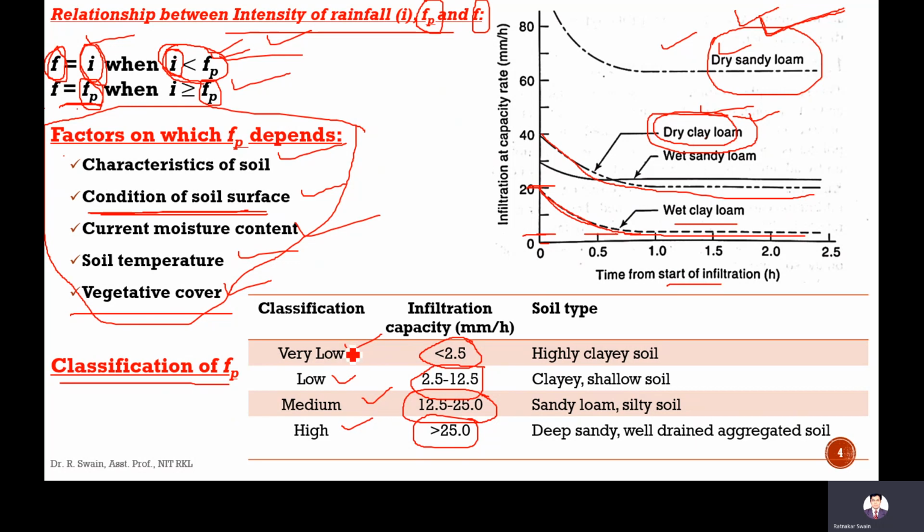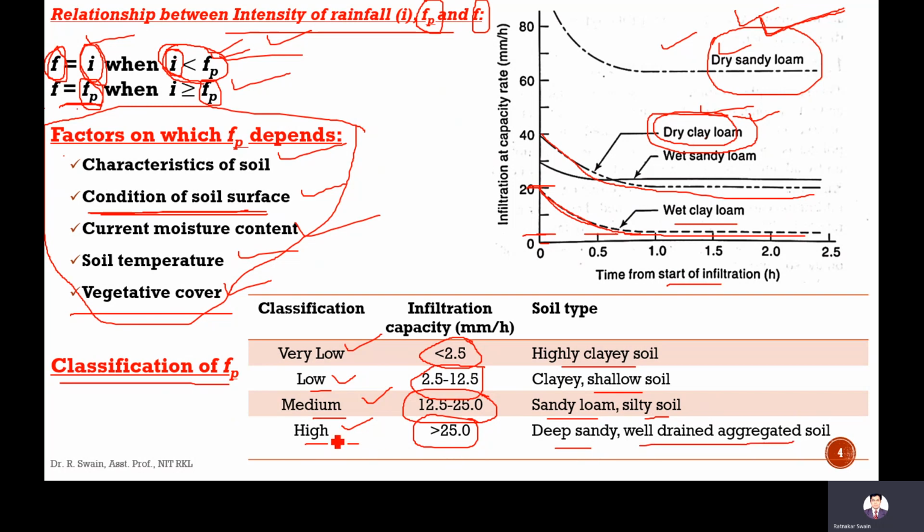This very low infiltration rate can be seen in highly clay soil. And low infiltration rate can be seen in clay soil or shallow soil, meaning small depth of soil. Medium infiltration rate can be seen in sandy loam, silty soil, and very high infiltration can be seen in deep sandy, well-drained aggregated soil.